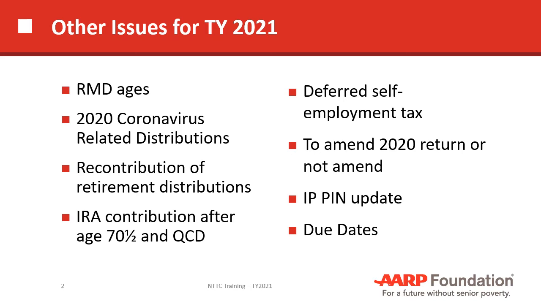We're going to talk about RMD ages, that's required minimum distribution, and the ages that have changed last year. 2020 coronavirus related distributions, recontribution of retirement distributions, IRA contribution after age 70 and a half, and the qualified charitable distribution, QCD, the deferred self-employment tax, and whether or not to amend a 2020 tax return, the IP PIN update, that's the identity protection PIN, and we're going to talk about due dates.